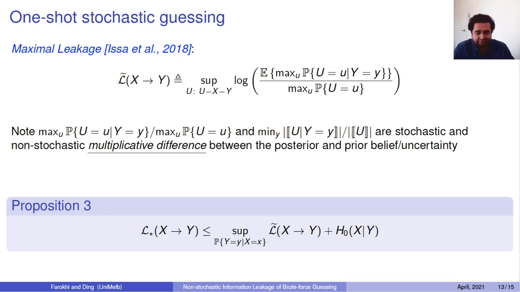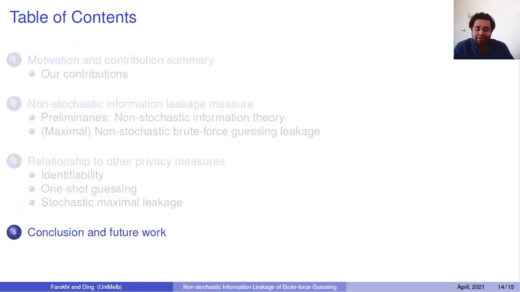Okay, so it's like you're dropping away the probability plus an extra term. Okay, so this bound is a little bit loose. One of our future works would be to tighten this bound a little bit and hopefully drop this extra term. That would mean that the worst case for probabilities would give you the worst case non-stochastic leakage. So that would be the result of the paper.